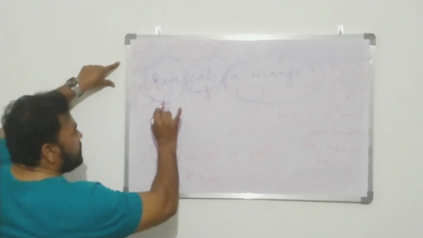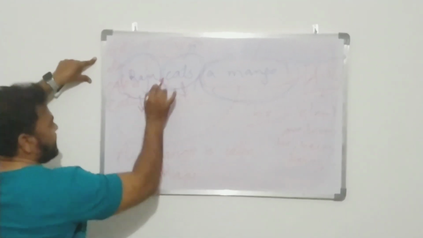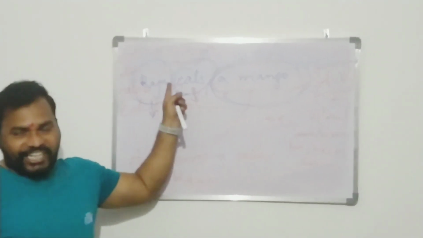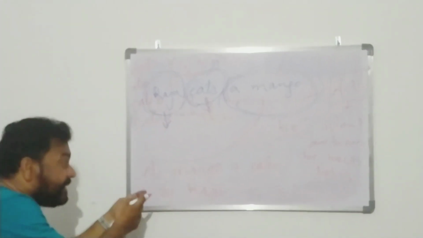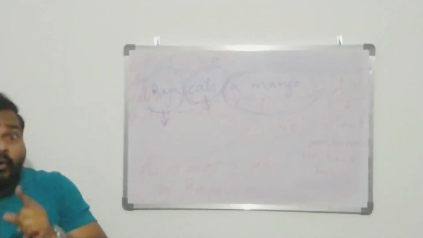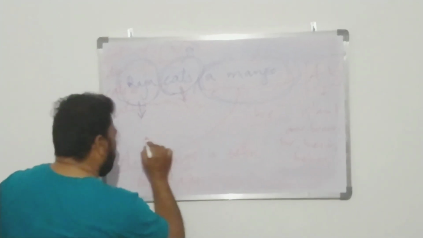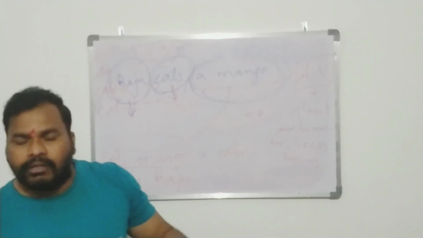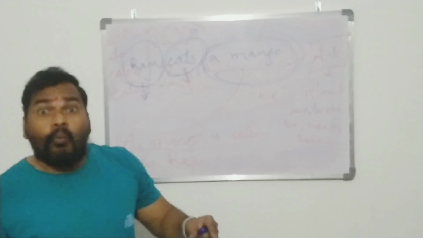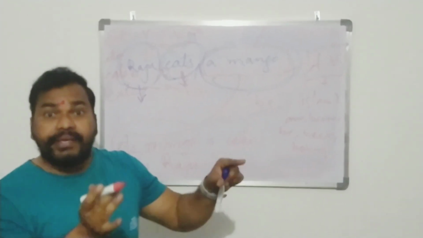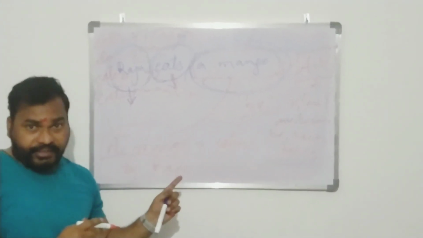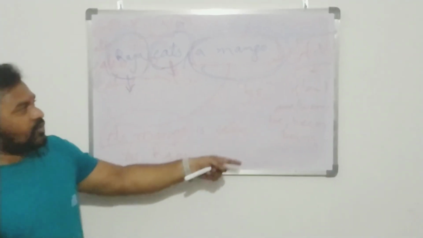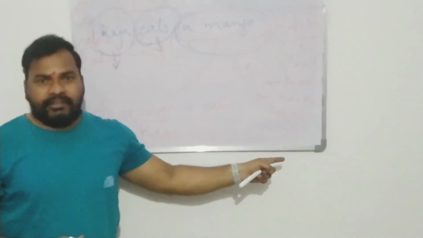Here we give importance to the subject, the one who does the action. But here we give importance to the object, and we don't mind who is doing the action. We talk about what is going on, what is happening, the thing. So this is the difference between active voice and passive voice.